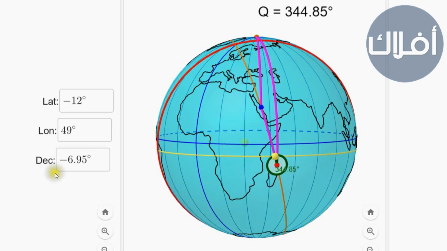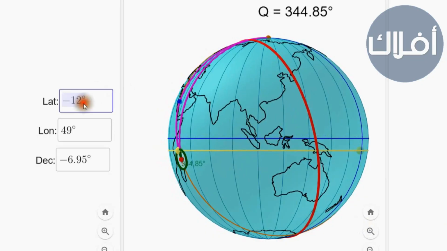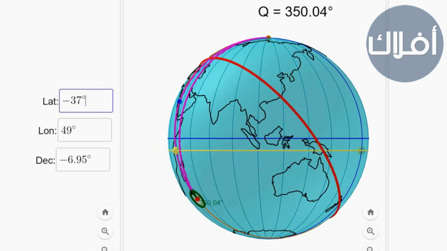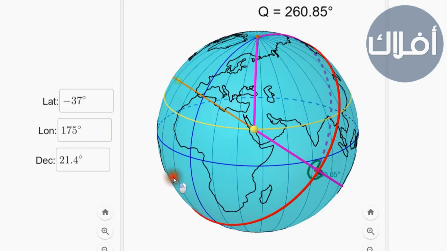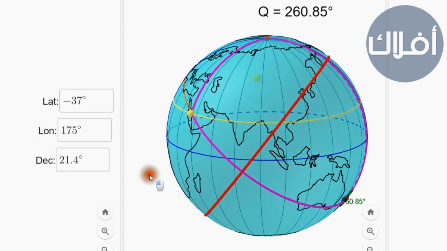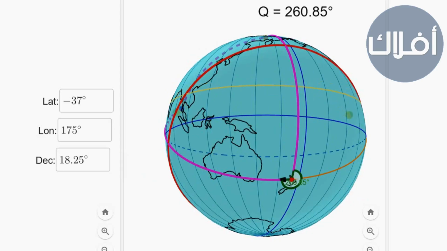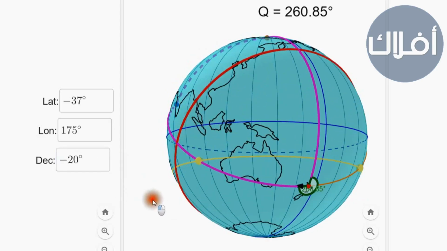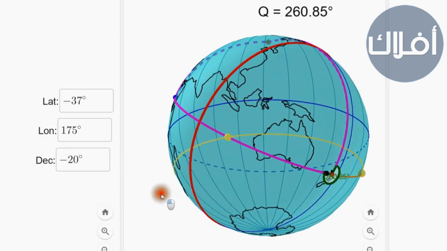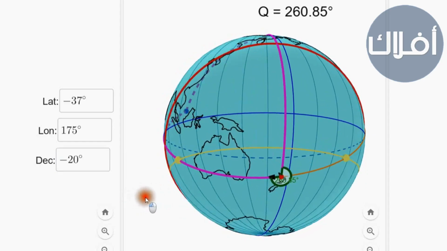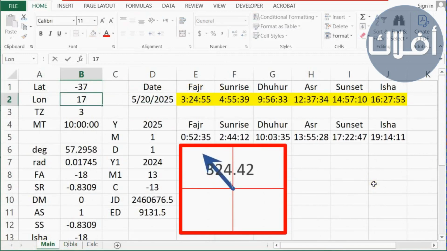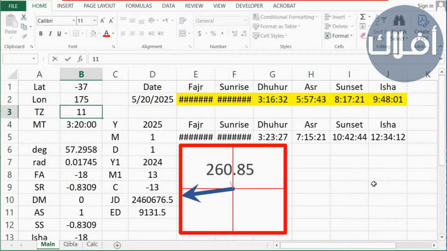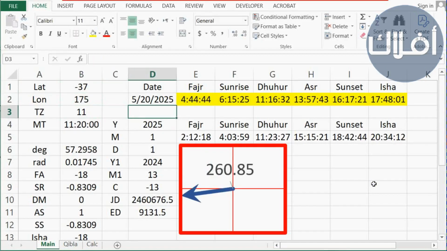For example, if we take Auckland in New Zealand, latitude -37, longitude 175, we see that when the sun declination is 21.4, which is the latitude of Mecca, on the day when the sun is directly over Mecca, it's night time in New Zealand. However, there are times of the year when the sun declination is -20, for example. The intersection points are during the day. If we return to Excel, put the coordinates of Auckland, latitude -37, longitude 175, time zone 11,